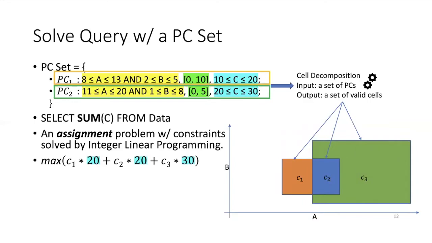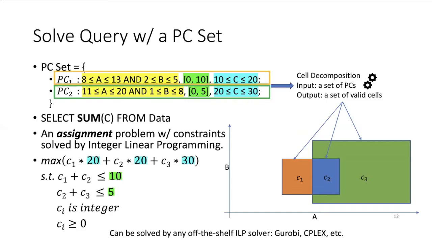Our objective here is to maximize the number of tuples we assign to each cell times their corresponding value constraints. Our assignment to each cell is subject to the corresponding constraints of that cell. The ILP problem can be solved by any off-the-shelf solver, and the solution represents an assignment that maximizes the total value, and that by definition complies with all specified constraints and is an optimal solution, i.e. a tight hard bound. Other aggregate queries can be solved similarly. For example, for a count query, we need to modify the objective here to get rid of the value constraint. You can find more details in the paper.